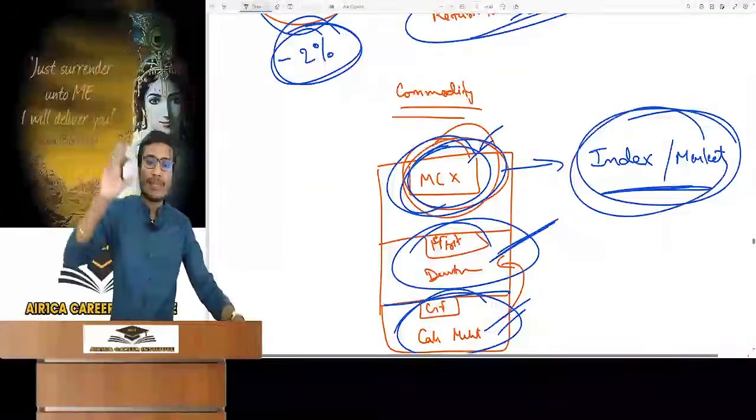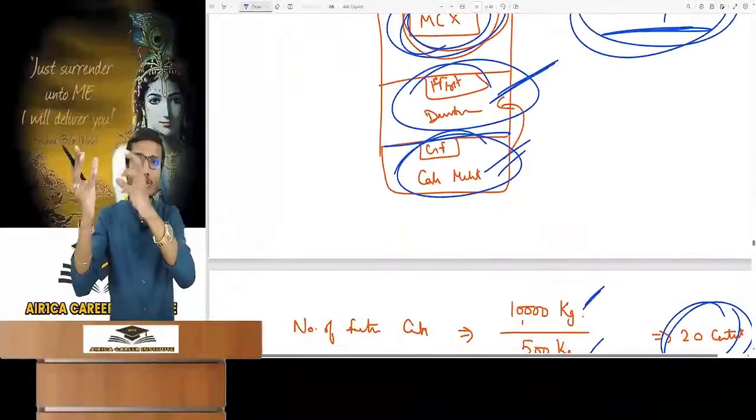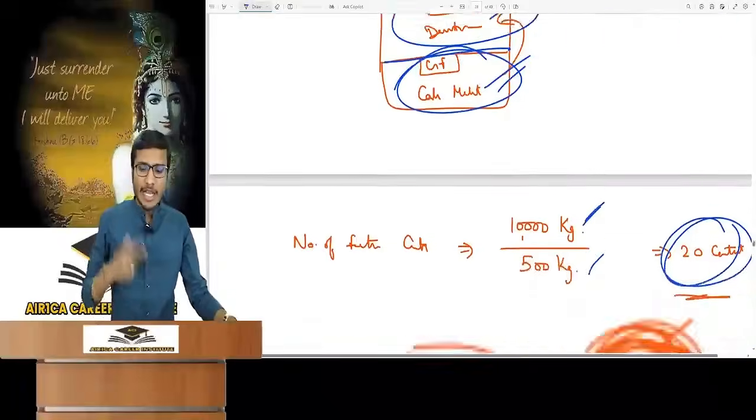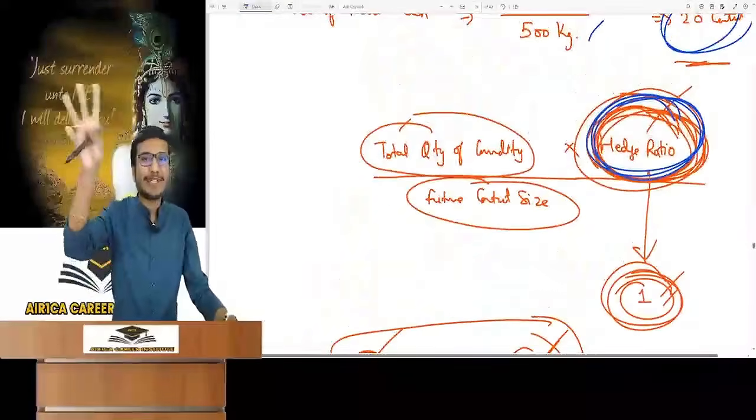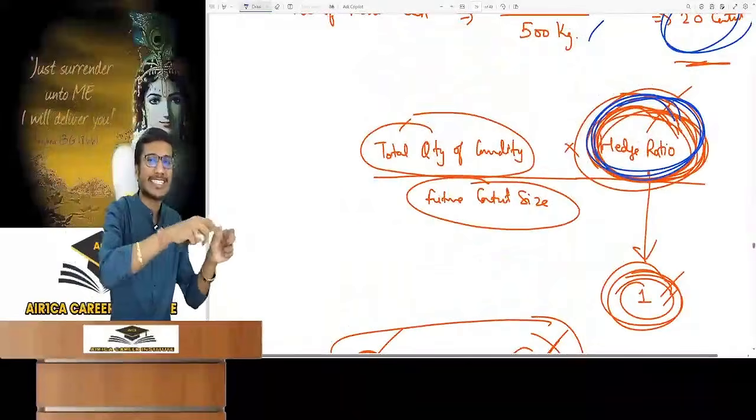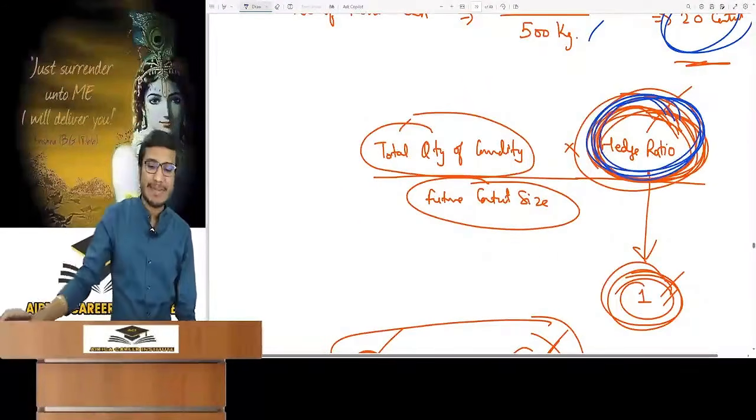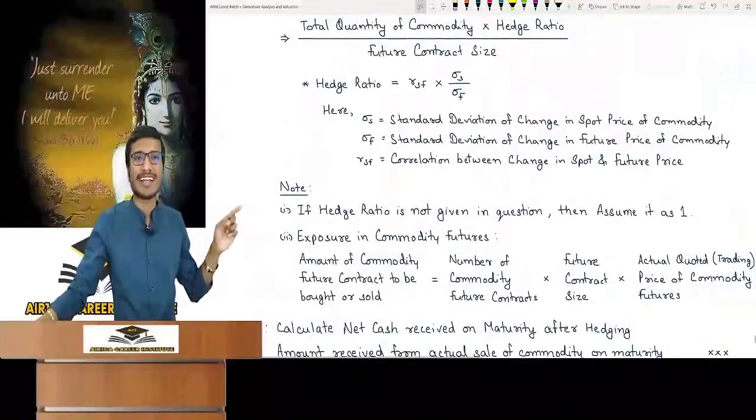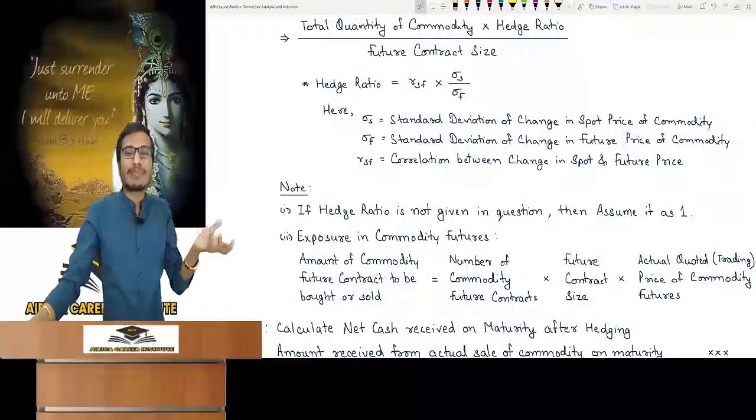So if we are doing commodity futures, and we hedge gold with gold's future, then the hedge ratio will be 1. Okay guys? As I said about the respective share future, if you want to hedge one share, you should take one share future. So assume the hedge ratio as 1. That's why I have written in the notes that if the hedge ratio is not given in the question, then assume it as 1. In this case, we assume that we are hedging the commodity with the respective commodity future.